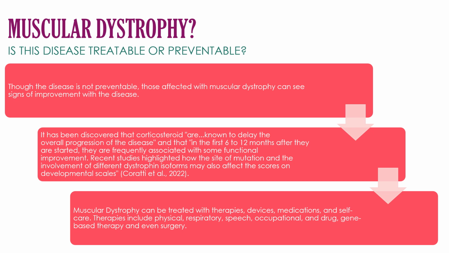Recent studies highlight how the site of mutation and the involvement of different dystrophin isoforms may also affect the scores of developmental scales. Muscular dystrophy can be treated with therapies, devices, medications, and self-care. Therapies can include physical, respiratory, speech, occupational, drug, gene-based therapy, and even surgery.